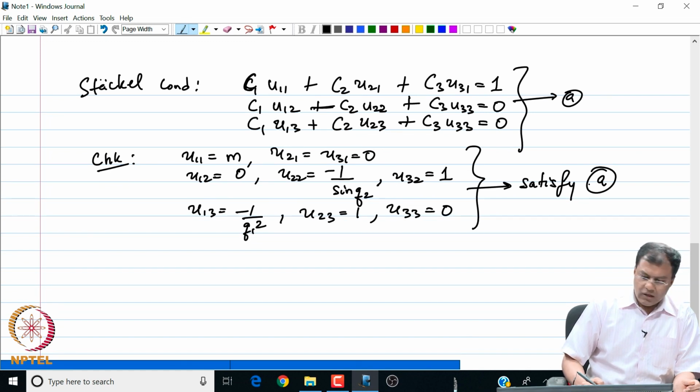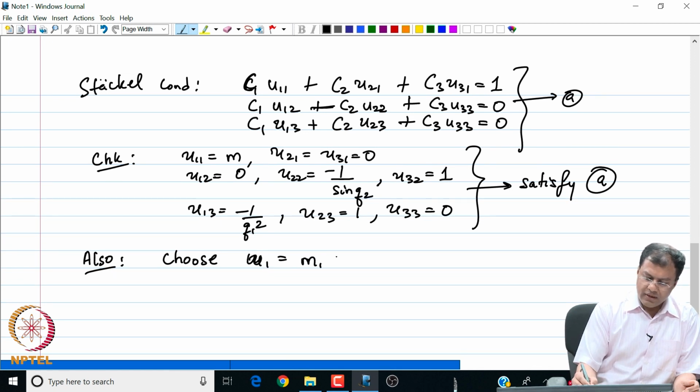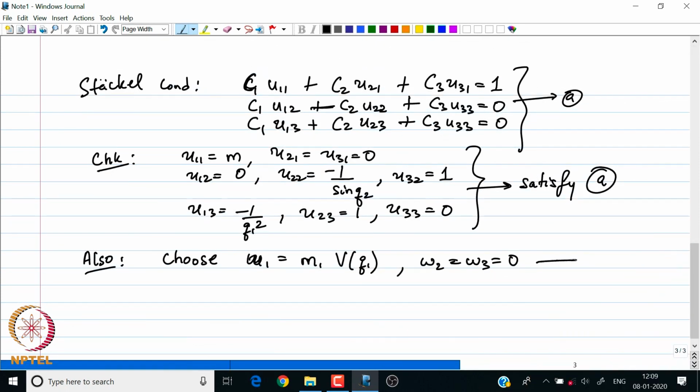So what have we got here? These are my solutions. Also, if we choose our Wi such that W1 is m times V as a function of q1, and W2 is equal to W3 is equal to 0, then my second condition also holds. Then summation Ck's Wk's is equal to V.